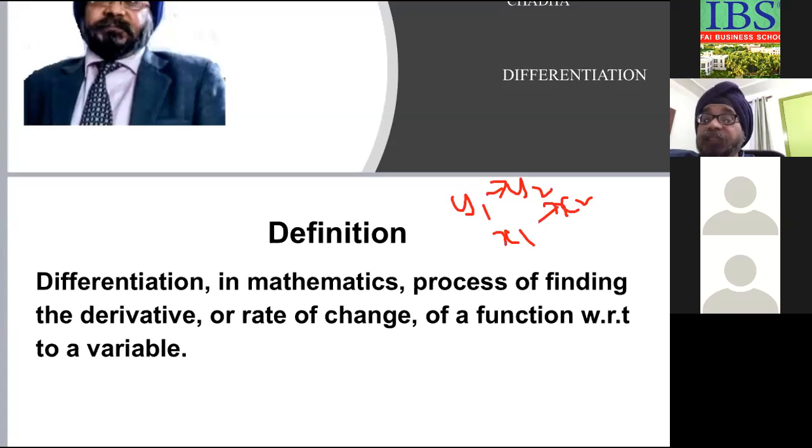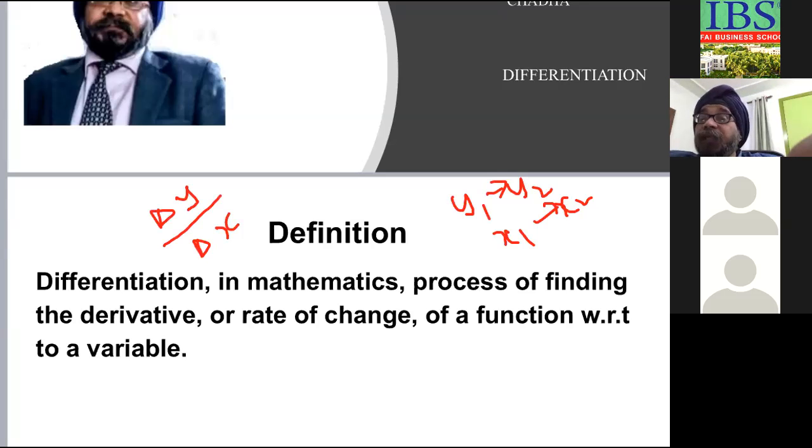So there is a change in demand and a change in income also. The change in demand is given by delta X. The change in income is given by delta Y. Delta Y means difference, the change in income. So the rate of change, the change of Y with respect to X, is given by delta Y by delta X. This is what differentiation is.